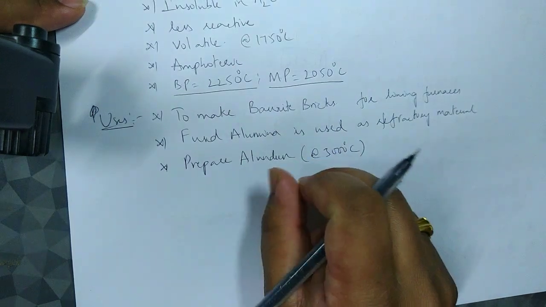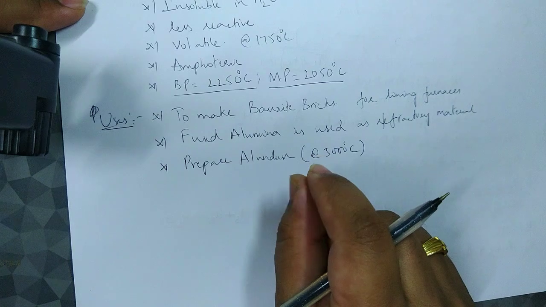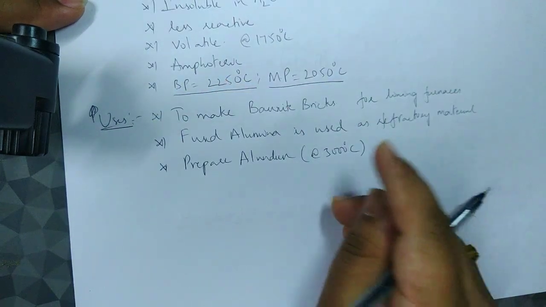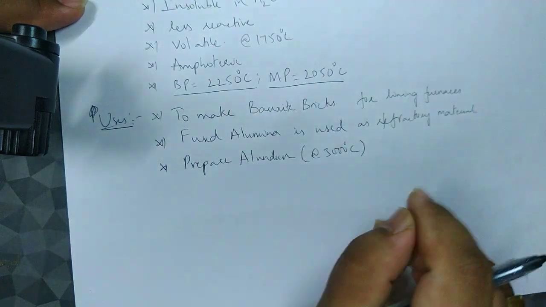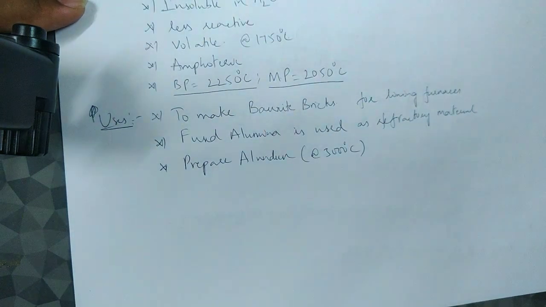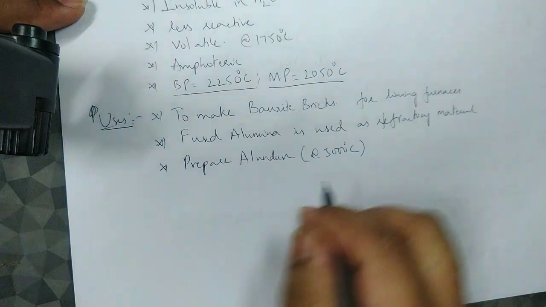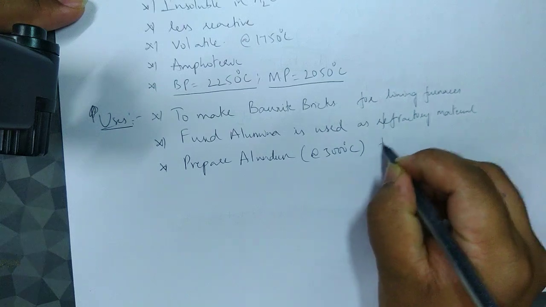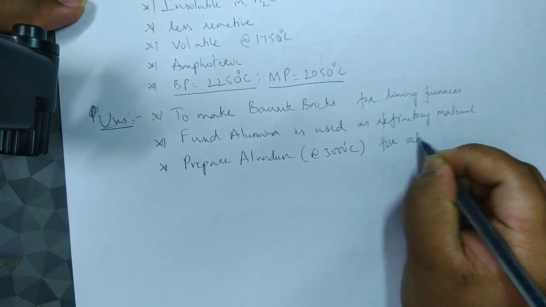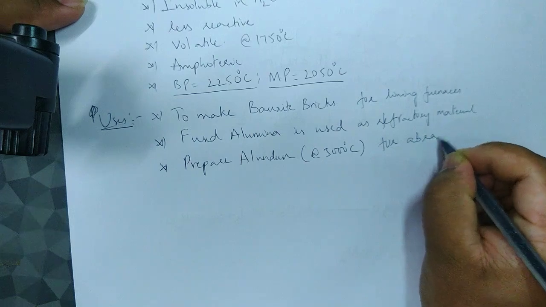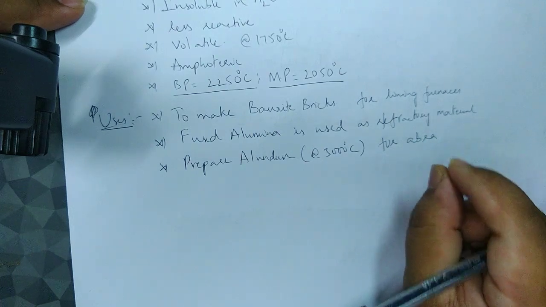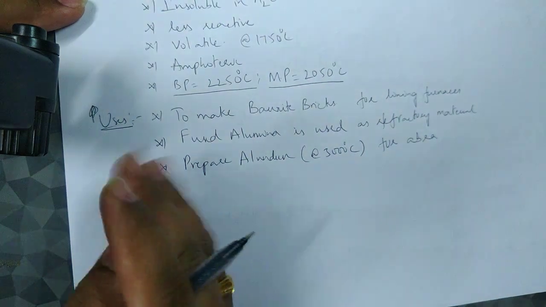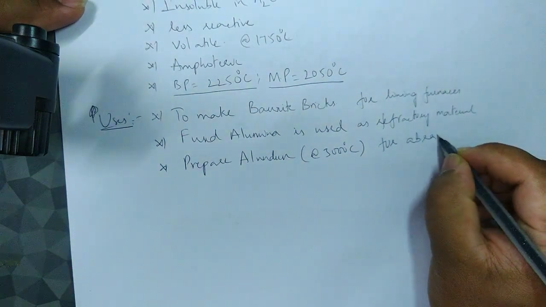The use of this alundum is to smoothen or wipe off all the impurities on other metals, to remove the impurities that settle. So alundum is used as an abrasive. Abrasive is nothing but, as I said already, a very strong hard substance or powdery thing that will chafe off the impurities that are present.